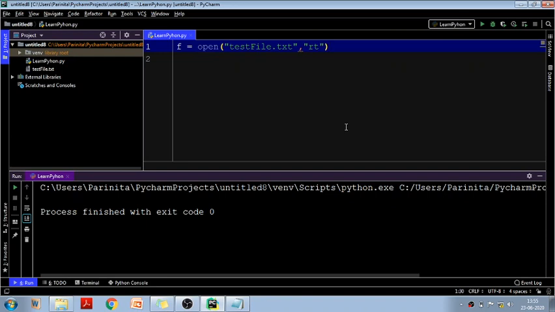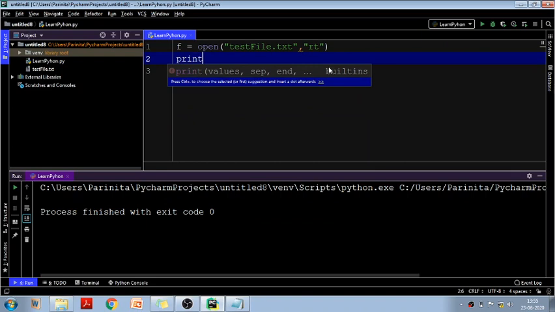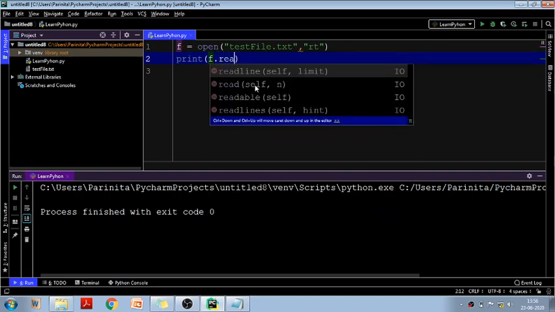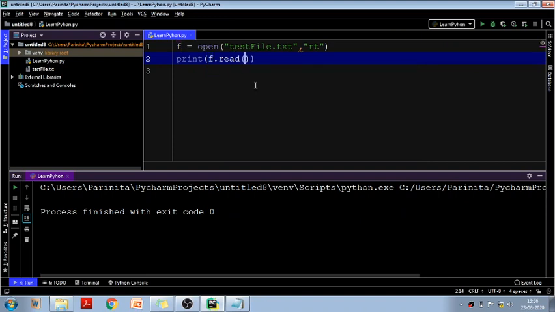Now what if I want to read the content of this file here in this console? For that I can use the read function. Here in print, because I want the content to be shown in the console, I have to use the default print function, and inside print we can write f. F is what? See, this is f, this variable in which we have opened the file. So I can write f dot read.